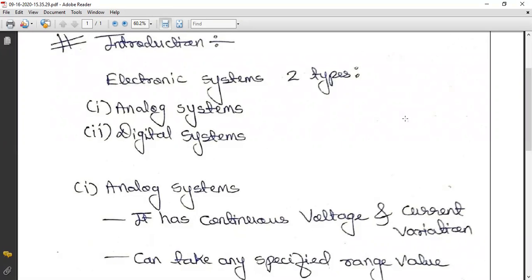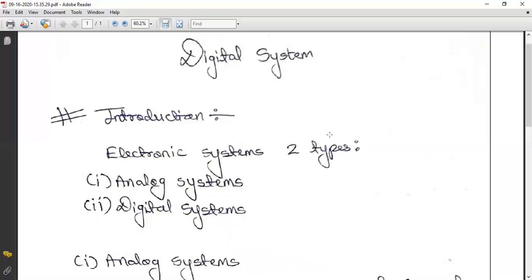From today onwards, we are going to start a new series on digital circuits. This is a subject included in electronics engineering as well as electronics and telecommunication engineering. This series will be beneficial to engineering students as well as to IES and GATE students. So let us begin. In today's session, we are just going to see a brief introduction to digital systems. So let us start.